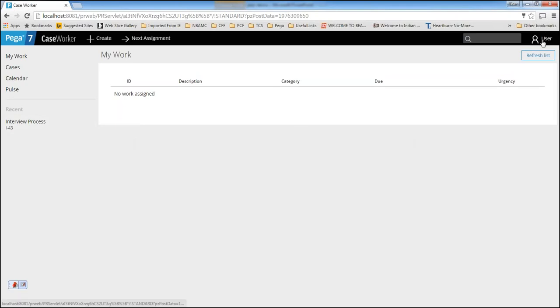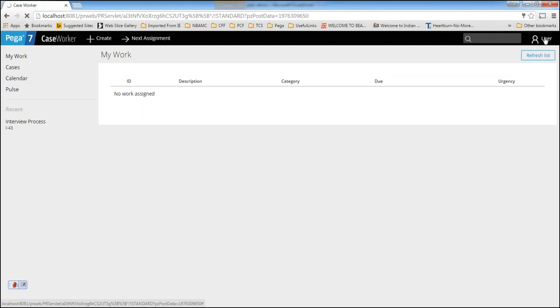You can see this is the end user look and feel. When the end user logs into the system, you can see only this part. He cannot do anything except create the work. He can create the case. I'm giving classes for other teams, so I'm showing that application. He cannot develop anything. Whatever development is done, he can run that application, and you can see the different options available here. This is the end user portal.